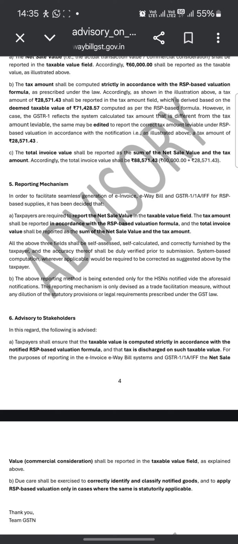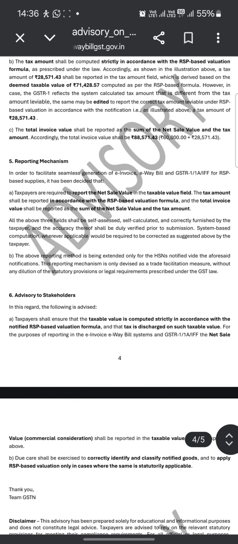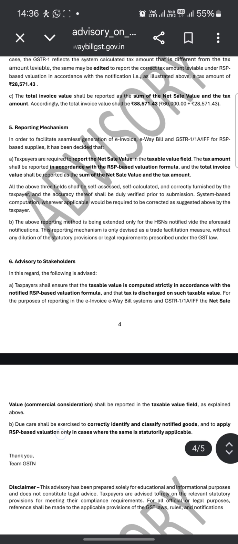However, in case GSTR 1 reflects a system calculated tax amount that differs from the tax amount leviable, the taxpayer is required to report the correct tax amount as per RSP based valuation according to the notification. Total invoice value shall be the sum of net sale value and tax amount, that is 88,571, and this reporting mechanism is in order to facilitate seamless generation of GSTR 1A and IFF for RSP based valuation.